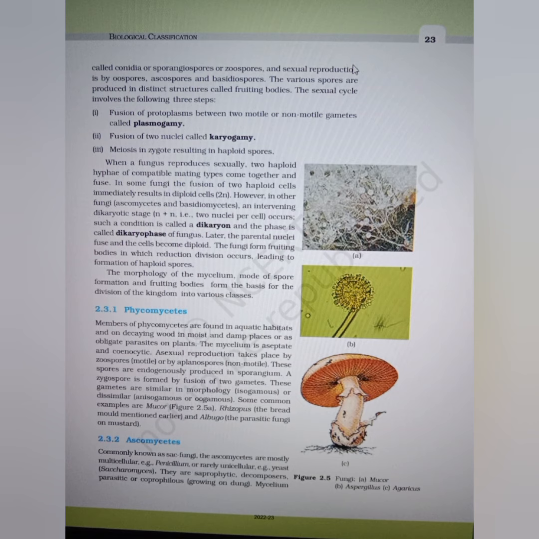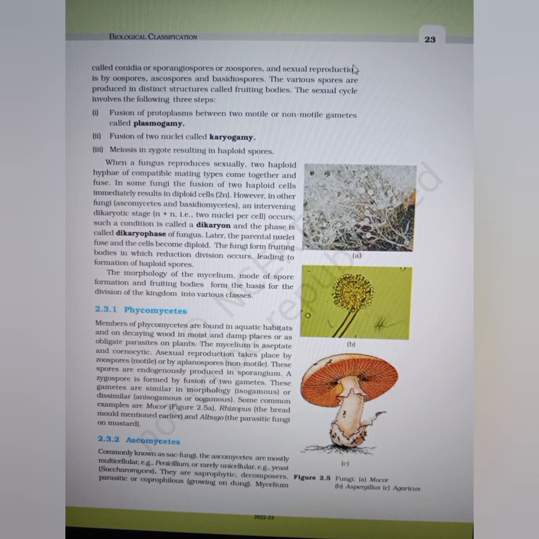Such a condition is called dikaryon, and the phase is called dikaryophase of the fungus. Later, the parental nuclei fuse and the cells become diploid. The fungi form fruiting bodies in which reduction division occurs, leading to formation of haploid spores.